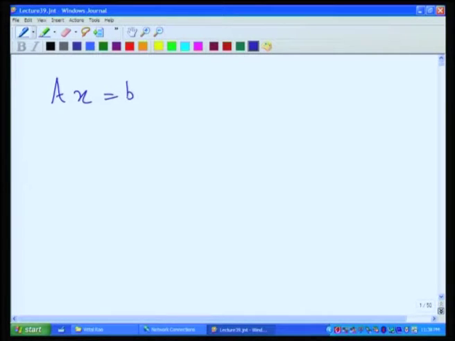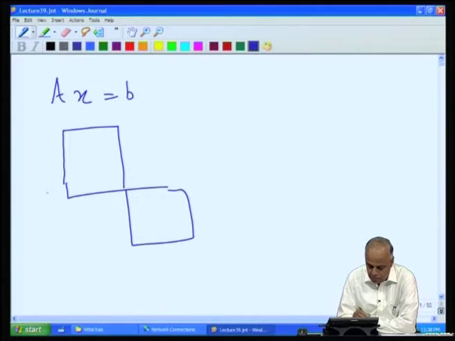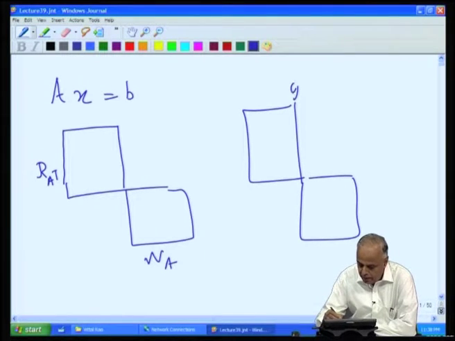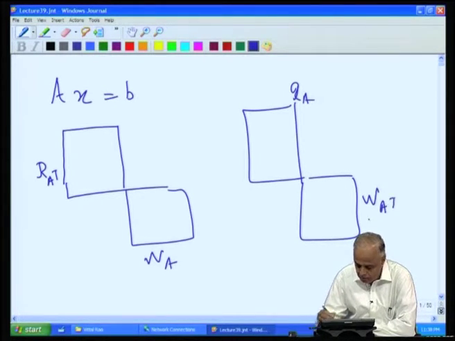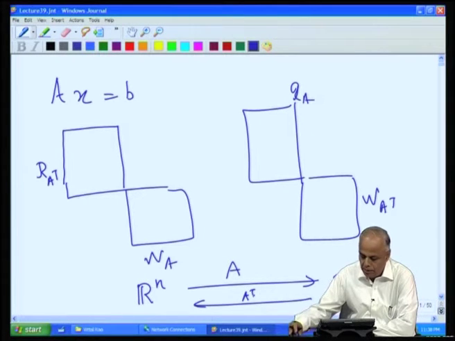Let us recall what we have been doing with the system of equations Ax = b. It was all based on the various bases that we chose for the 4 spaces. Let us recall we had these 4 fundamental spaces: the range of A transpose, the null space of A and the range of A and the null space of A transpose. These are subspaces on the R n side and these are subspaces on the R m side, and A is a transformation from R n to R m and A transpose is a transformation back.